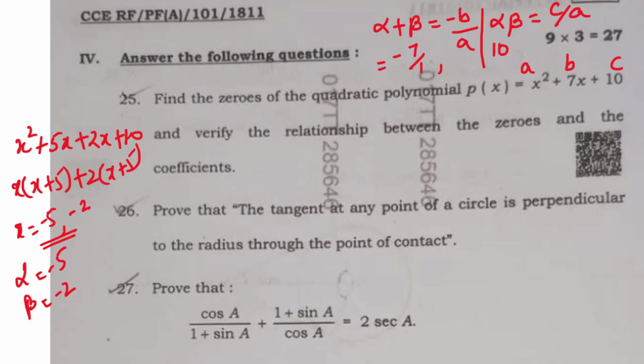So this is the relation between both of them. If you want, you can verify: alpha plus beta value minus 5, minus 2, so it will be minus 7. Alpha into beta, 5 2s are 10. That's it, right? Okay. So this is a 3 mark question, because one factorization is there and 2 formulae are involved, right?